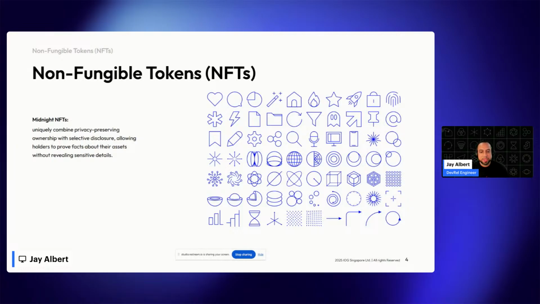And now on Midnight, what makes this particularly interesting is that we don't necessarily have to publish all of the information associated with that NFT. So in typical NFTs, when you're minting it and you're, let's say, the artist, you would have to publish and make it known. Whereas on Midnight, you can actually hide who is publishing the NFTs. So if you're, let's say, an anonymous artist, someone like Banksy, and you don't want people to know your name or associate your wallet address or anything like that, you can hide that information and still mint NFTs and still get it out to people. So there's tons of different applications for Midnight NFTs. And as we discuss the technology, I'm excited to see what everyone builds with it.